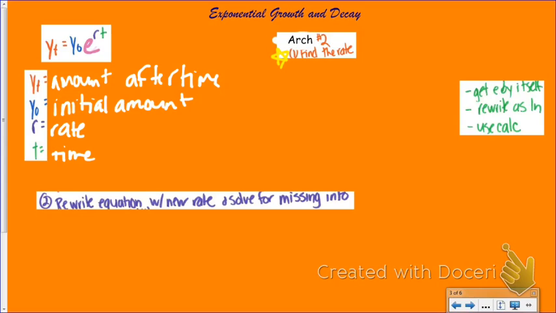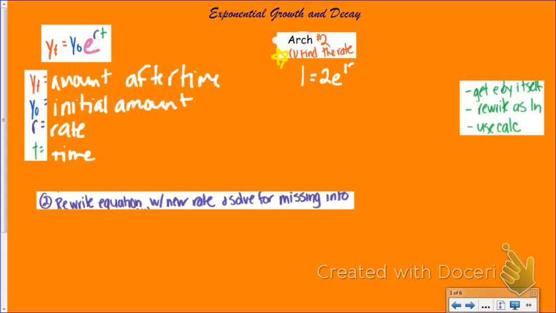Okay, so we're going to look at this archaeologist question, and it tells us that it has a half-life of 15 hours. So we're going to use that information to solve for our rate. If the half-life is 15 hours, that means after 15 hours, no matter how much I start with, I will have half of that amount at the end. So I can pick any numbers to start with. In particular, let's say I have a starting amount of 2 of whatever my sample size is. Then, after my half-life, I'll be left with 1.